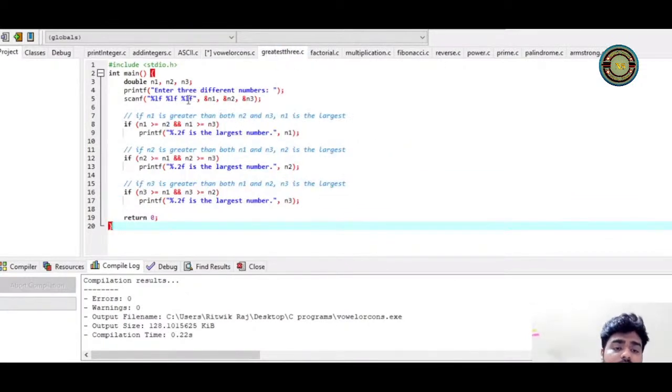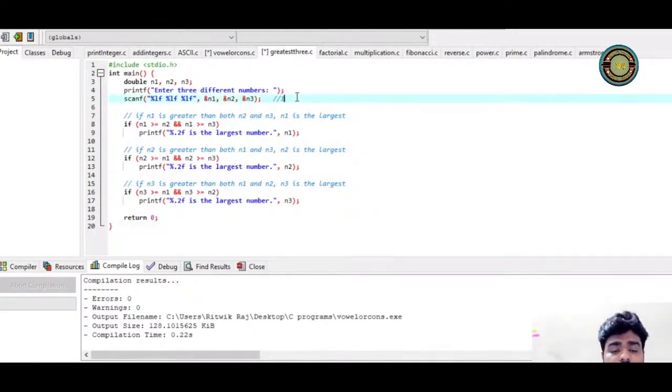Coming to the next program, we have greatest of 3. So we are going to understand that if we have 3 numbers, let's say I am giving the 3 numbers as 10, 20 and 30, then how can I find which one is the largest? Because I am a human being, looking at this statement I can say that 30 is the largest. But how will a computer get to know? Computer needs logic, and this is the logic.